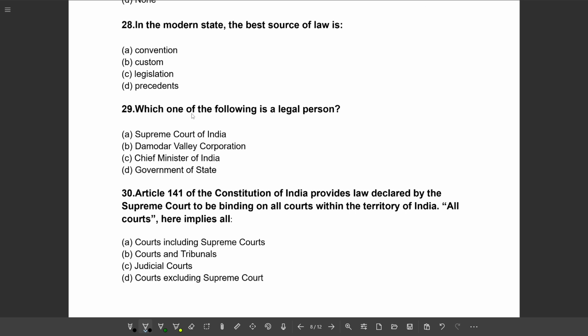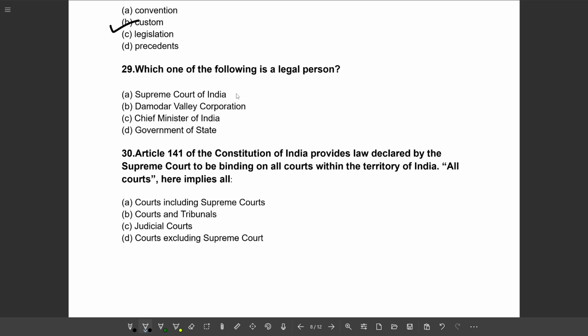Next question. In the modern state, the best source of law is option A, convention; option B, custom; option C, legislation; option D, precedents. So the correct option will be option B, custom.